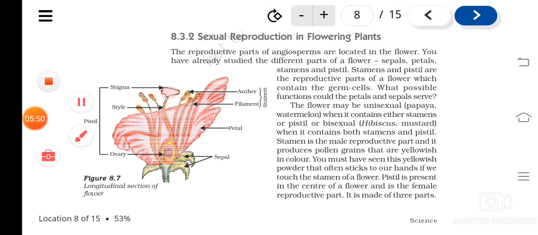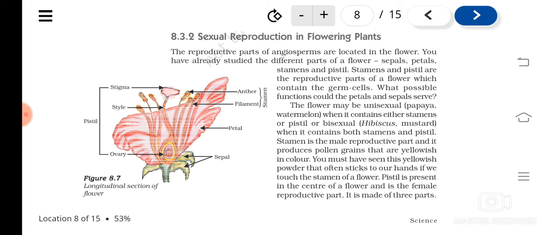It produces the pollen grains. Pollen grains are produced by the stamens. You can see these pollen grains when you touch some of the flowers. You can see a yellow type of powder that sticks to your body. So these are actually produced by the stamen.